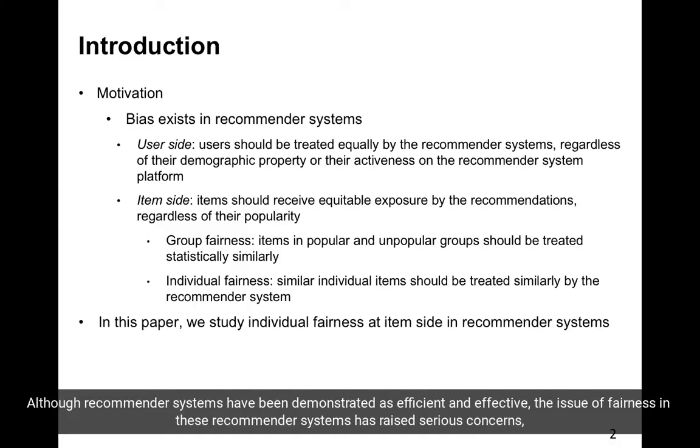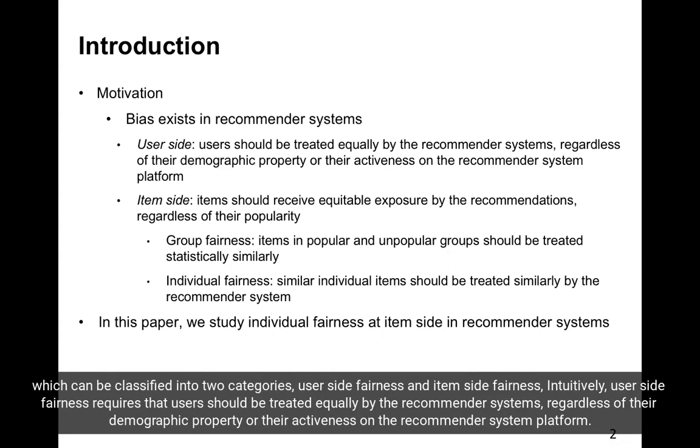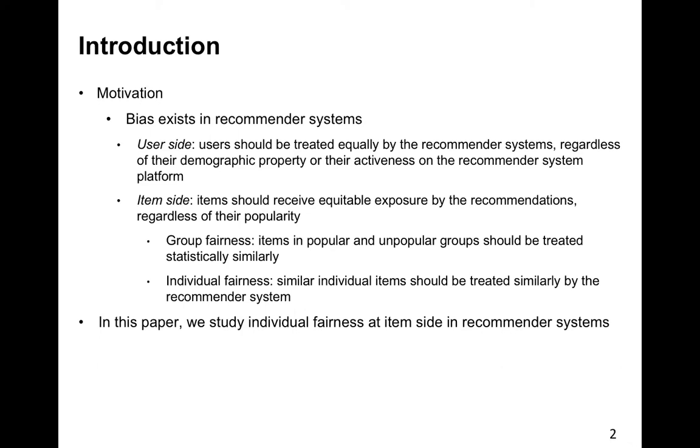Although recommender systems have been demonstrated as efficient and effective, the issue of bias in these recommender systems has raised serious concerns, which can be classified into two categories: user-side fairness and item-side fairness. Intuitively, user-side fairness requires that users should be treated equally by the recommender system, regardless of their demographic property or their activeness on the recommender system platform.